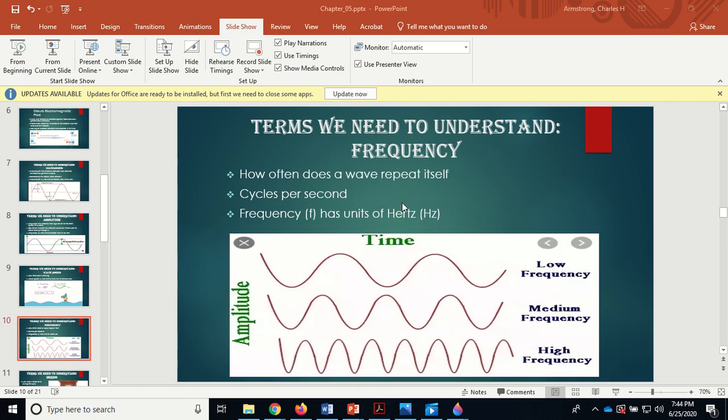And then terms we need to understand: frequency. How often does a wave repeat itself? Okay, cycles per second. Frequency F has units of hertz, H-E-R-T-Z, named after Heinrich Hertz. Now, so in other words, how many complete cycles do we get in a single second? That is what frequency is going to be. How frequent are these cycles? Okay, cycles per second.